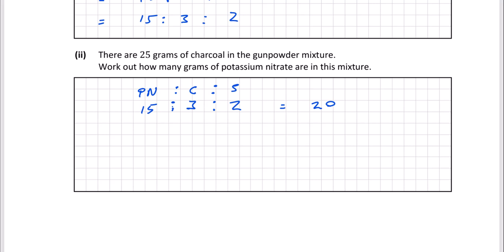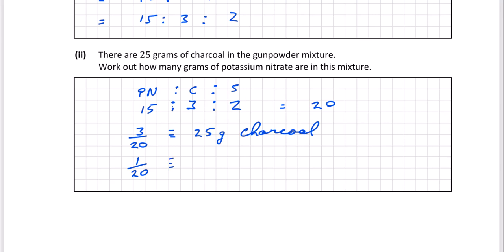We know that 25 grams of charcoal is in a particular mixture. So in other words, 3 20ths is equivalent to 25 grams of charcoal. We want to find out how many grams of potassium nitrate there are. So we need 15 20ths. So what I'm going to do is go from 3 20ths to 1 20th. In other words, I'm going to divide by 3.